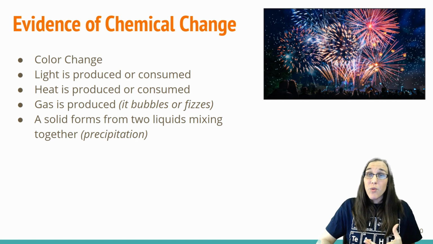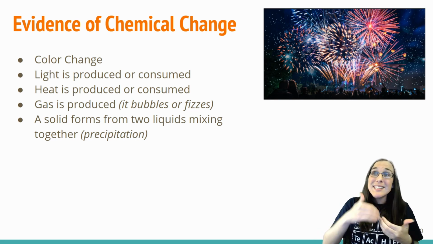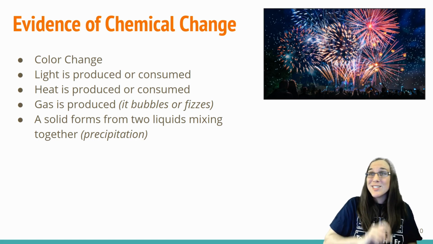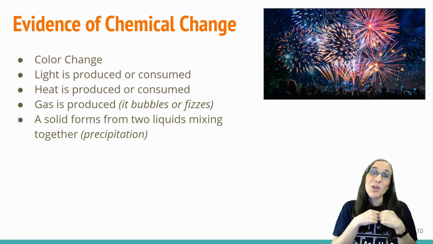A solid forms when you mix two liquids together. If they're miscible, they mix together and you have something precipitate out of the solution. Again, I talked about that in one of my previous lessons. Please click on the link in the description below for that as well.